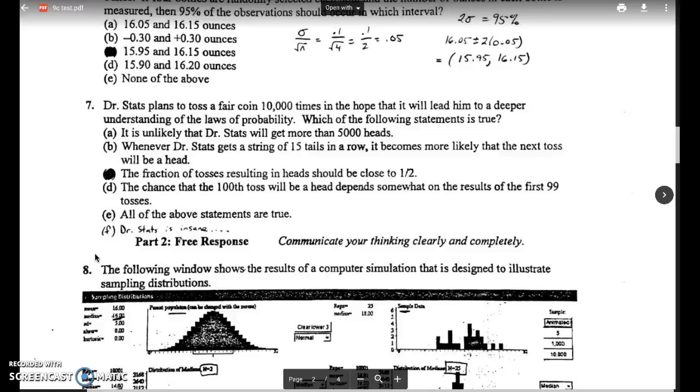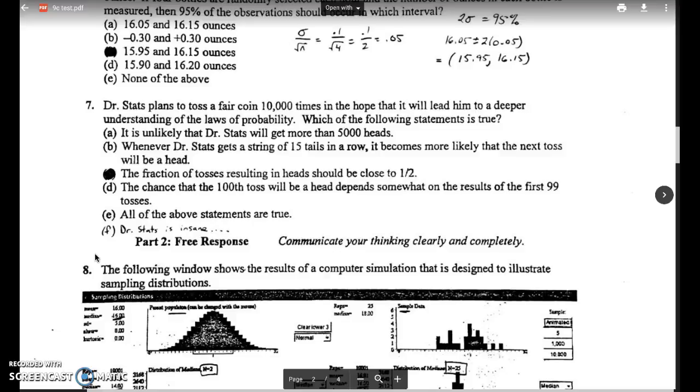Just briefly talking about choice D, the chance that the 100th toss will be a heads depends somewhat on the results of the first 99 tosses. That goes back to why B is not correct, because the 100th toss is not at all affected by anything that happened in the past on the first 99 tosses.